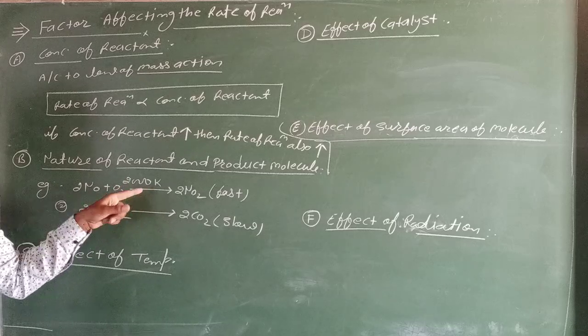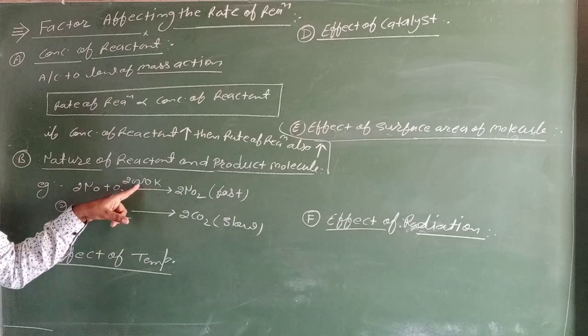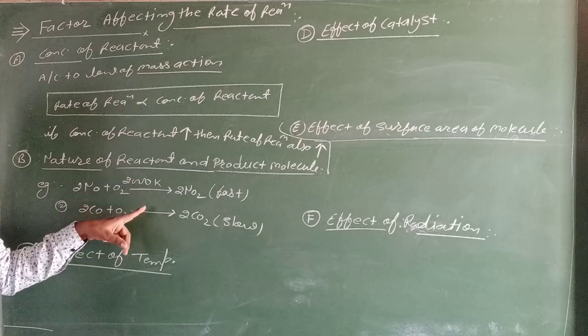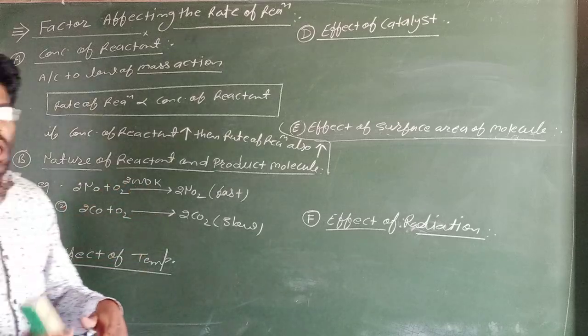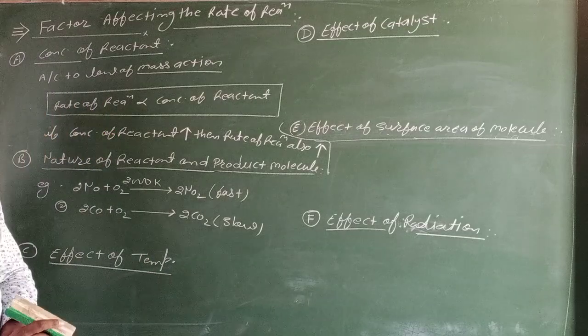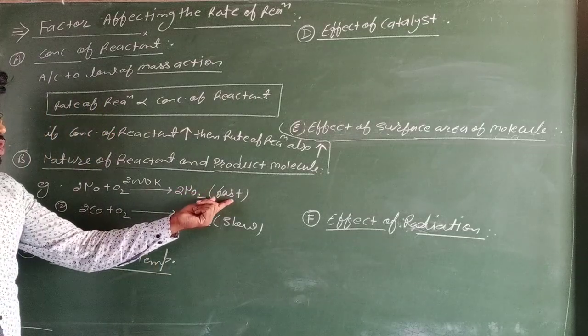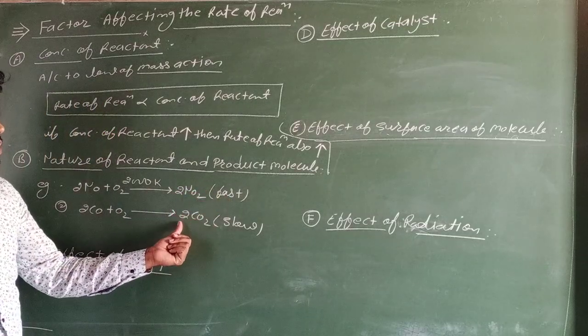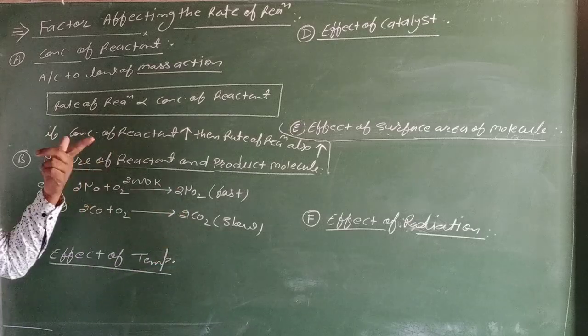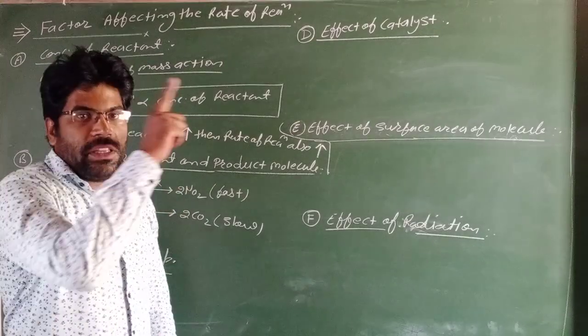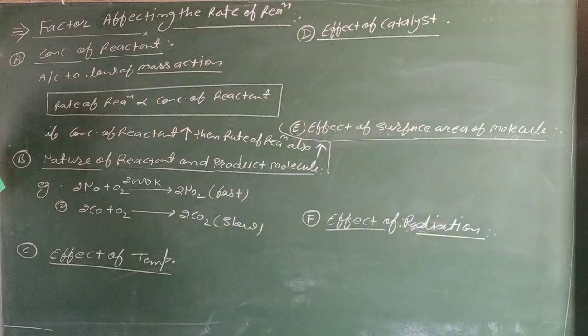Those reactions complete at a high temperature of 2000 Kelvin, and these reactions complete at a low temperature. So the rate of the first reaction is fast and the rate of this reaction is slow. So the nature of reactant molecules also affects the rate of a chemical reaction.